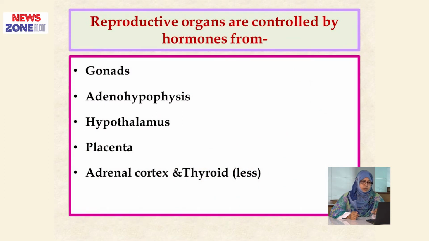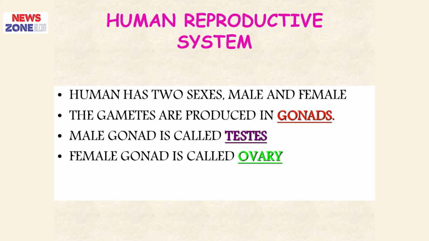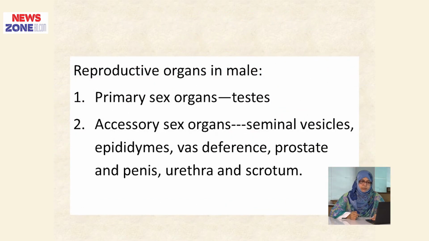Reproductive organs are controlled by the hormones from the gonads, adenohypophysis, hypothalamus, placenta, and to a lesser extent the adrenal cortex and thyroid. The human reproductive system includes two sexes, male and female. The gametes are mainly produced from the gonads; the male gonad is called the testis and the female gonad is called the ovary. In the male, the primary sex organ is the testis and the accessory sex organs are the seminal vesicles, epididymis, vas deferens, prostate, penis, urethra and scrotum.